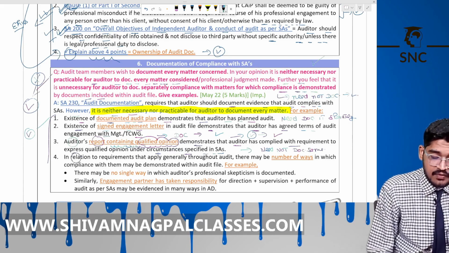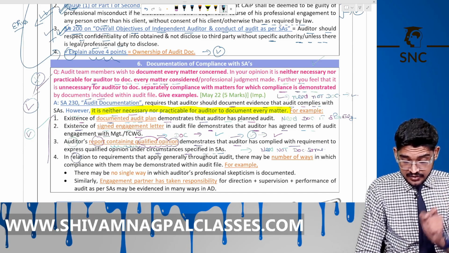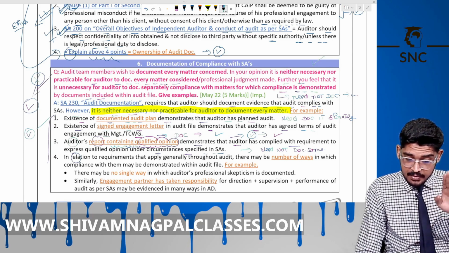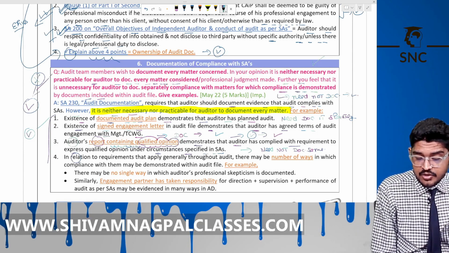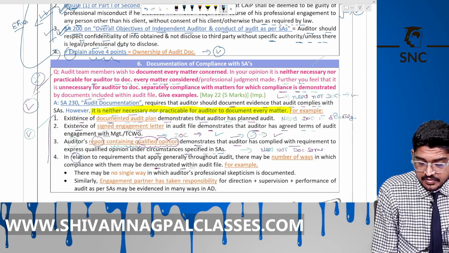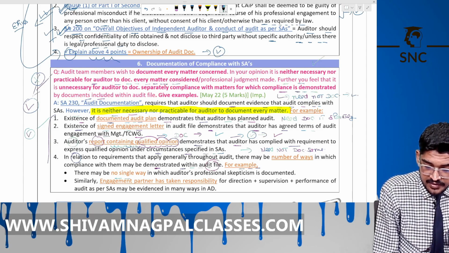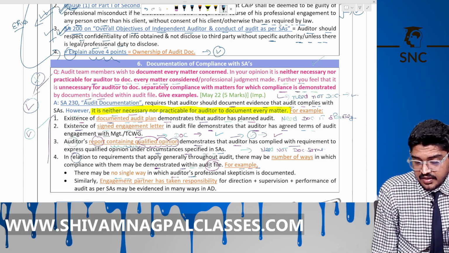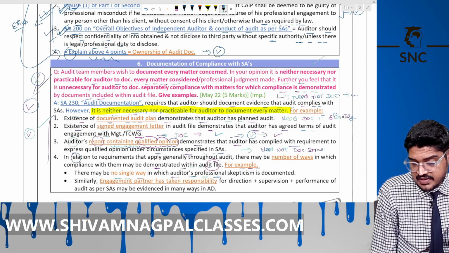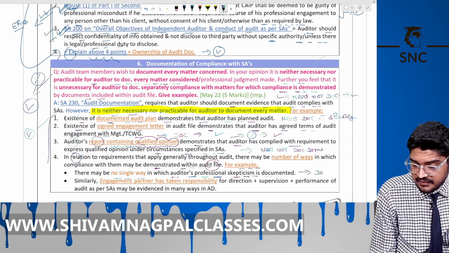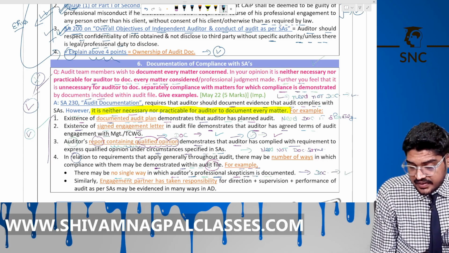In relation to requirements that apply generally to the audit, there may be a number of ways in which compliance with them may be demonstrated within the file. For example, there is no single way in which professional skepticism is documented. It is documented in many ways, and you need not document it every time.